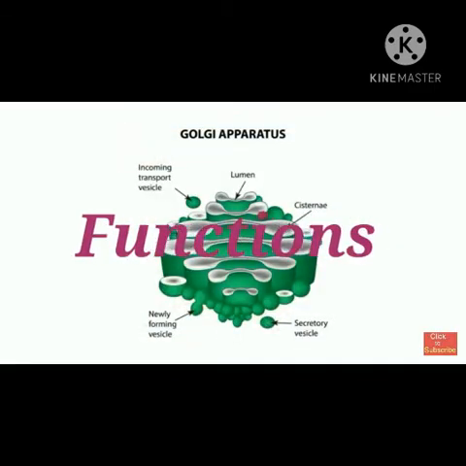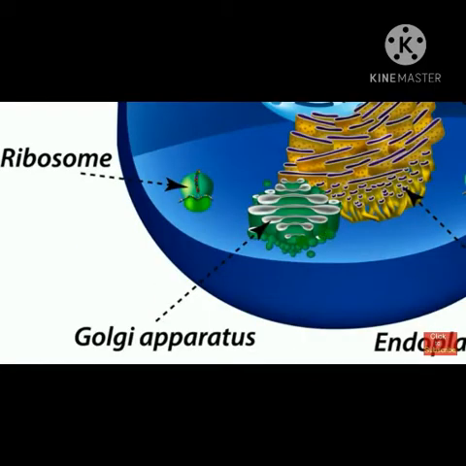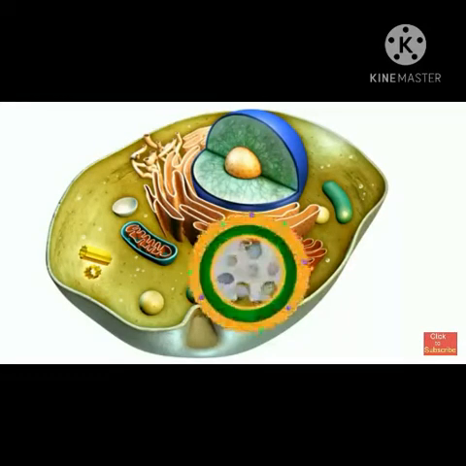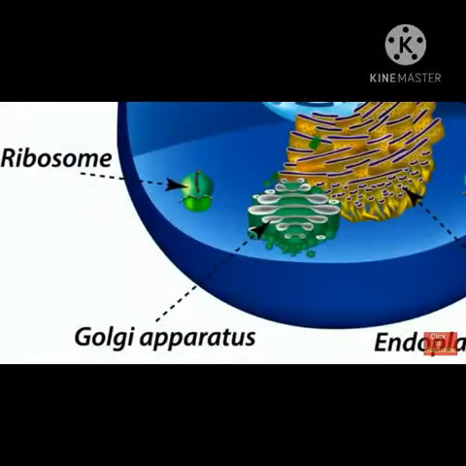Functions of the Golgi complex. The Golgi complex is the secretory organ of the cell as different secretions are prepared in it. It produces vacuoles and secretory vesicles. It helps in the formation of cell wall, plasma membrane and lysosomes. It modifies, sorts and packs material like enzymes, mucus, protein, pigments synthesized in the cell and dispatches them to various targets like the plasma membrane, lysosomes, etc.